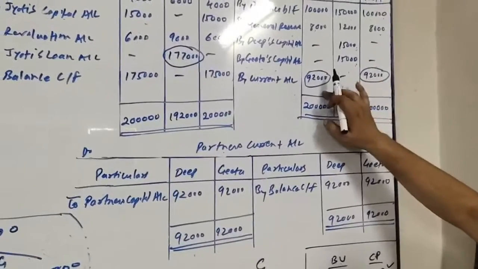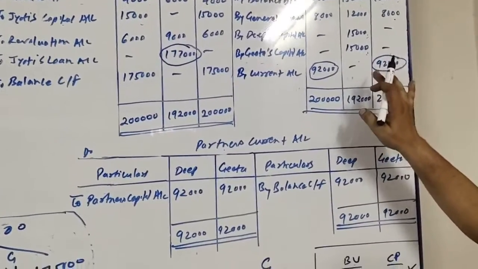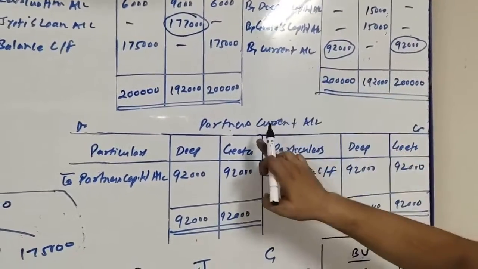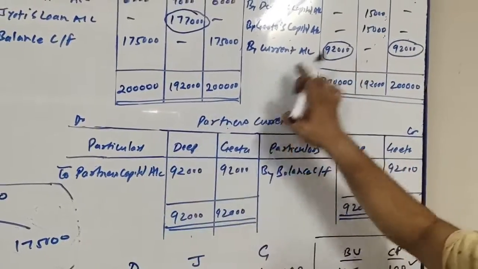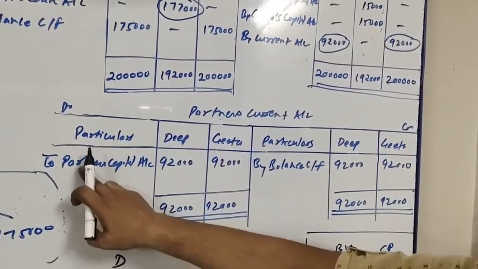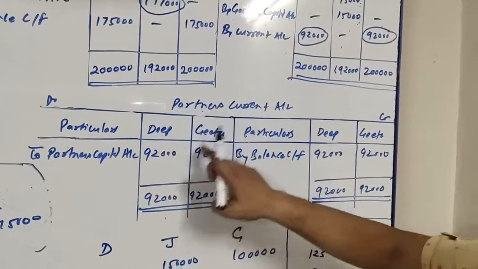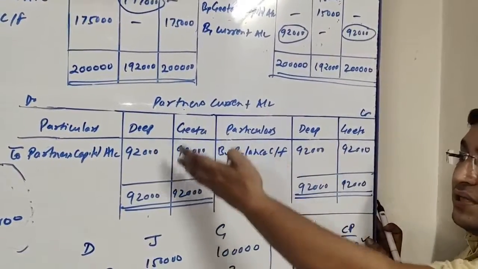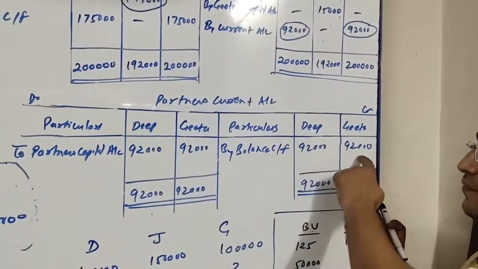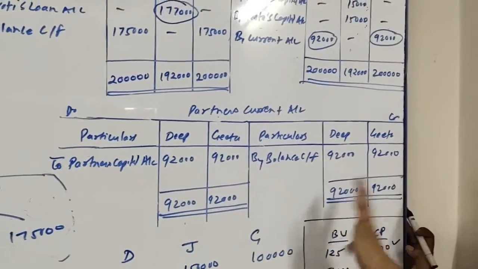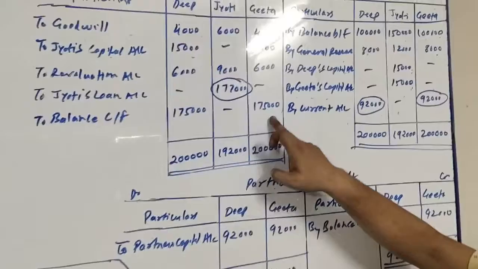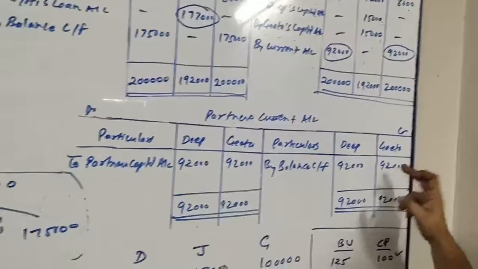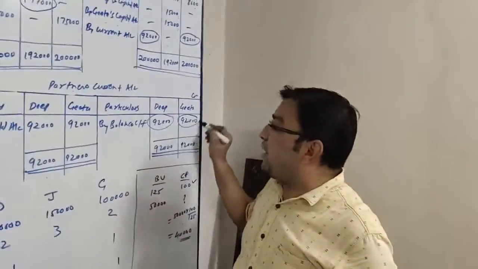What to do here? We will be transferring this amount to the current account as given in the instruction. So this 92,000 and this 92,000 by current account, and we will open a current account from the credit side of the capital account to the debit side. We will bring it to the partners' capital accounts, Deep and Geeta, 92,000 and 92,000, and the same will be the balance carry forward because there is nothing else. So by balance carry forward 92,000 and 92,000. So we are having capital balance 1,75,000, 1,75,000, that is the credit balance, and current account balance 92,000, 92,000, which is the debit balance. So let us see how to write.